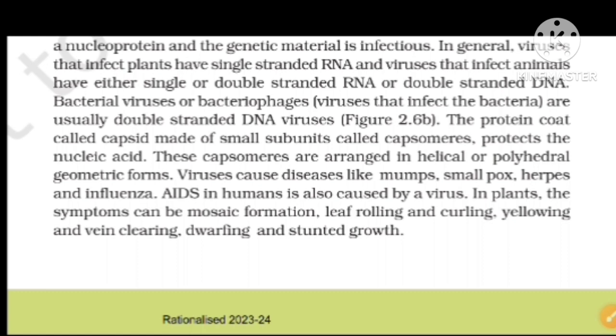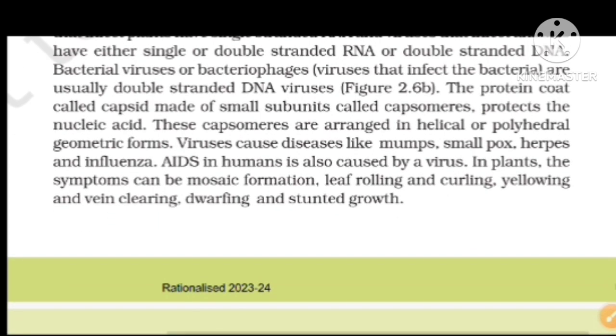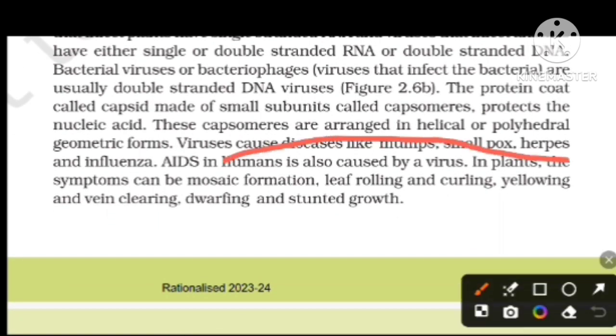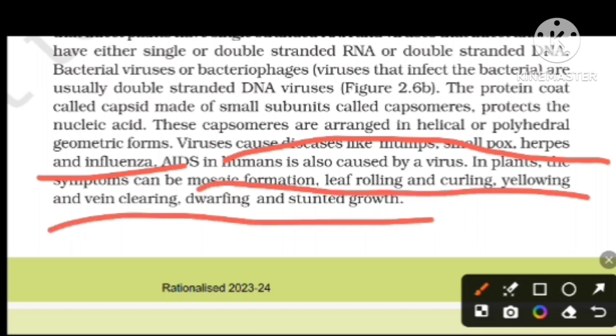In plants the symptoms can be mosaic formation, leaf curling, yellowing, vein clearing, dwarfing, and stunted growth. These are the virus-caused diseases in animals and in plants.